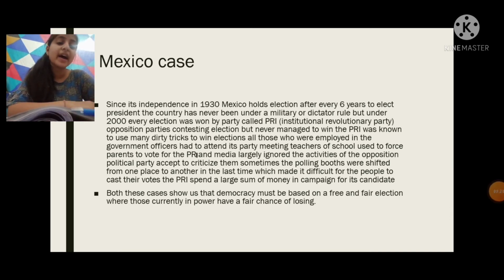PRI has always been winning since the independence of Mexico. Mexico got independence in 1930, and till 2000 every election was won by PRI. It is known that PRI used many dirty tricks to win elections.